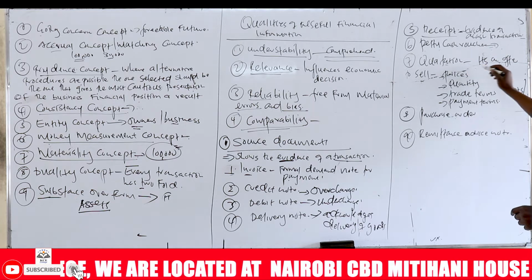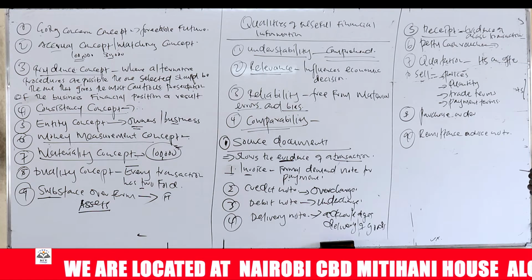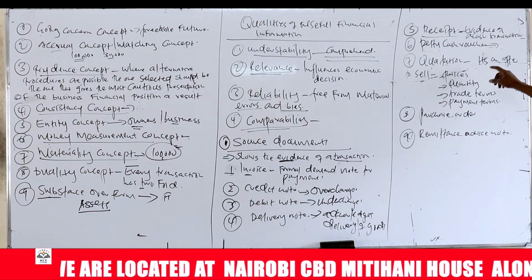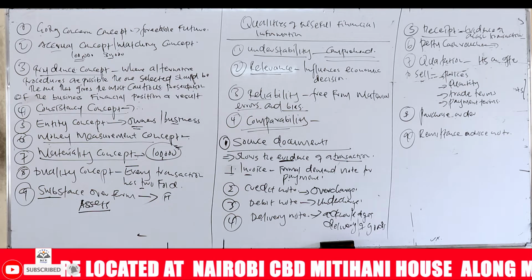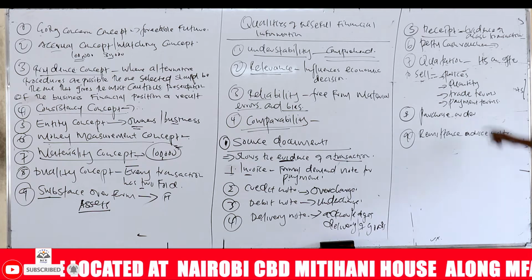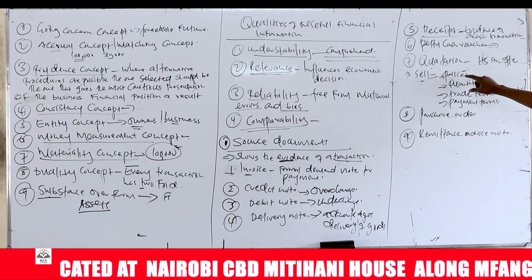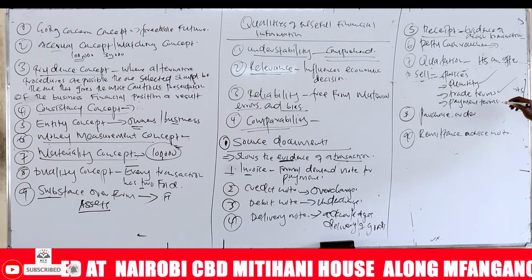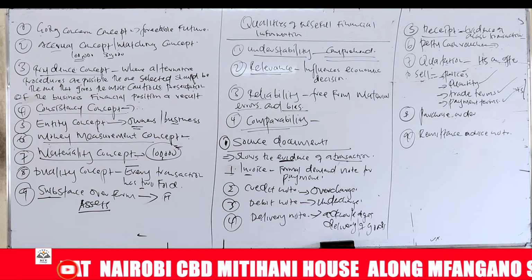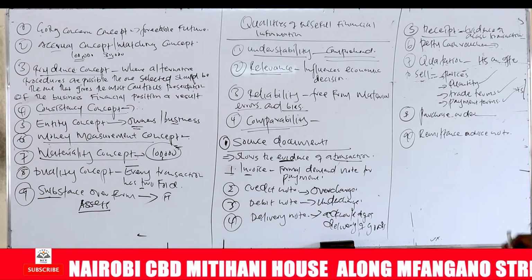And then we have a quotation. It's an offer to sell. It outlines the prices of the goods that are on sale, the quality, the quantity, the trade terms and payment terms. So it gives an offer to sell, indicating the prices, the quality of the goods, the terms of trade, and the payment terms. A purchase order is an authority to supply.